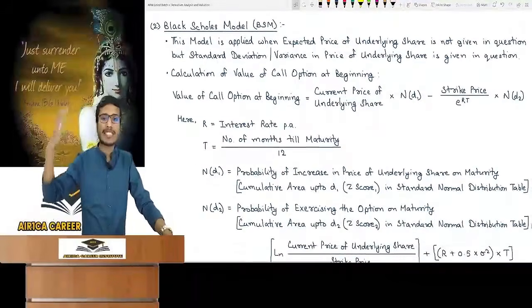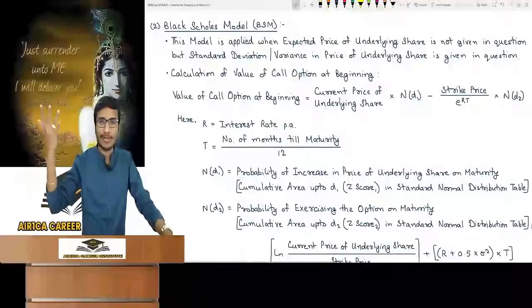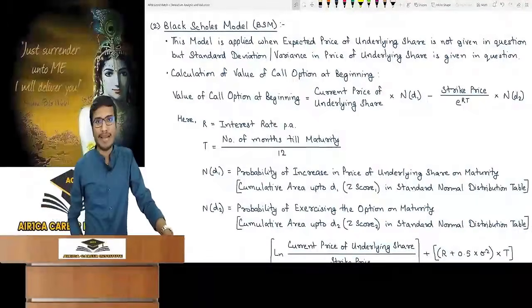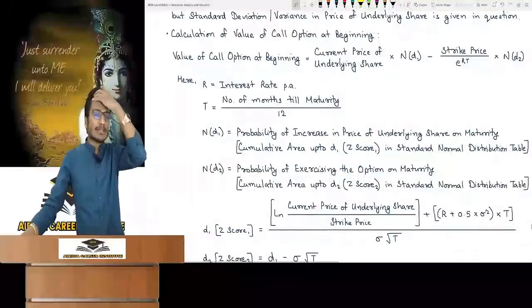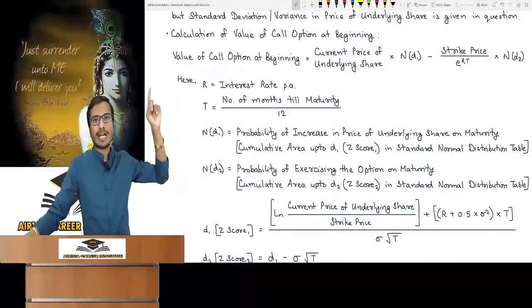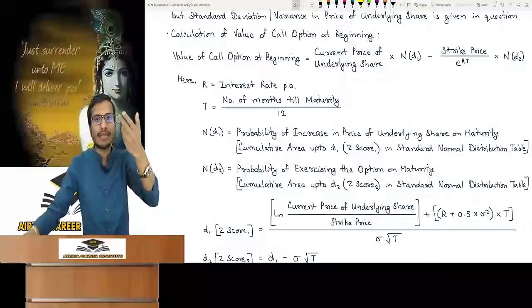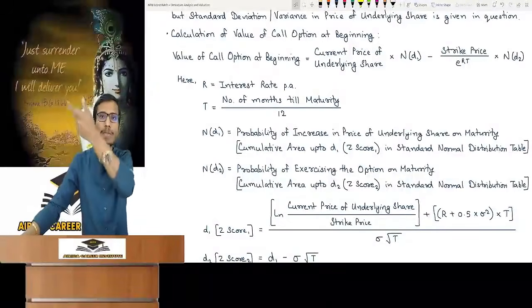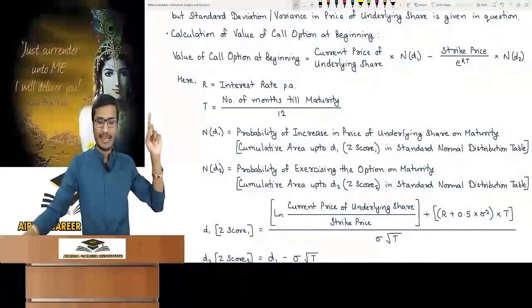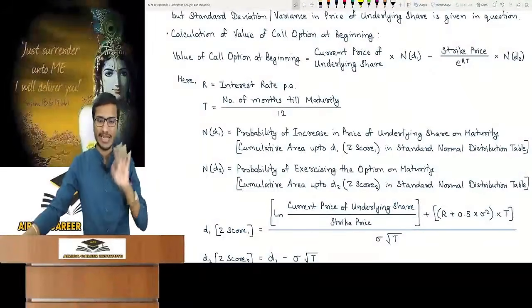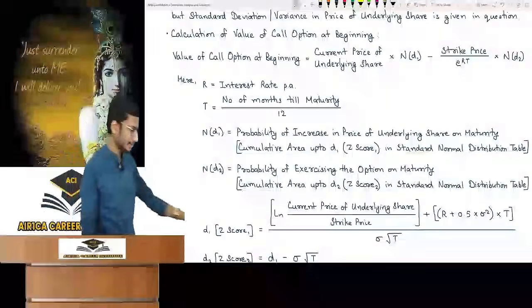In practical life, if you see your expected price to be more, then you can't use binomial, so then Black-Scholes. In the binomial model the method is the same for call option or put option, as the payoff will come accordingly. There it's nothing different. But here it's a different formula for call option and put option. We'll tell you separately for both. Let's see.